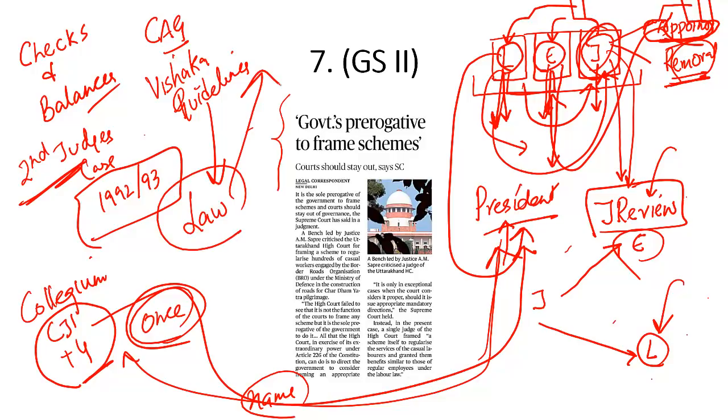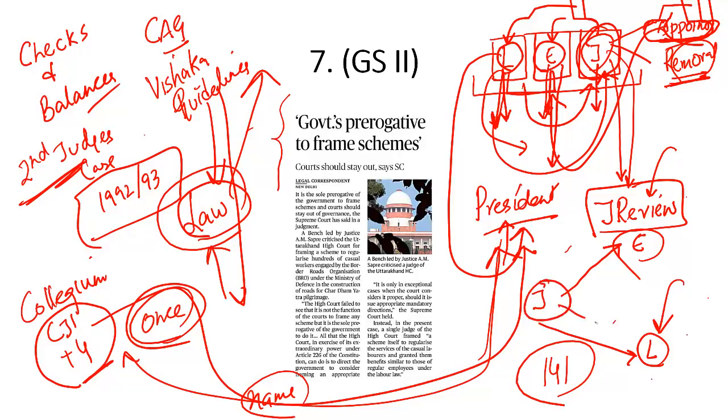That means any order given by the Supreme Court under Article 141 of the Indian Constitution, it is said that this order is like the law of the land. And since Vishaka guidelines were laid down by the Supreme Court in 1997, it became the law of the land. That means the judiciary has encroached into the domain of the legislature and it has passed a law. And that is what we call judicial legislation.